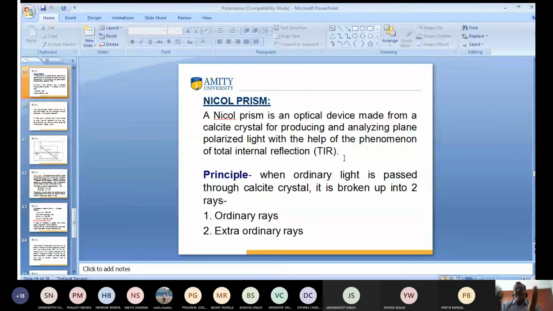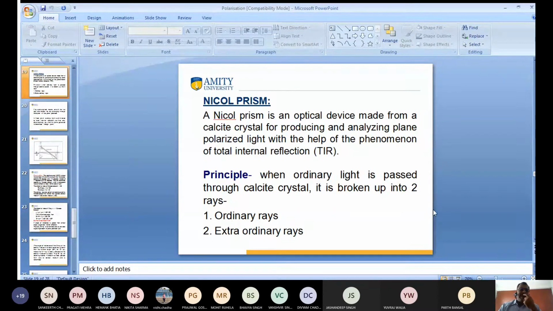You know, the Nicol prism is an optical device made of calcite crystal. Light passes through the calcite crystal with the help of total internal reflection. You use the Nicol prism for producing and analyzing plane polarized light. So you ask me, sir, how is this possible?